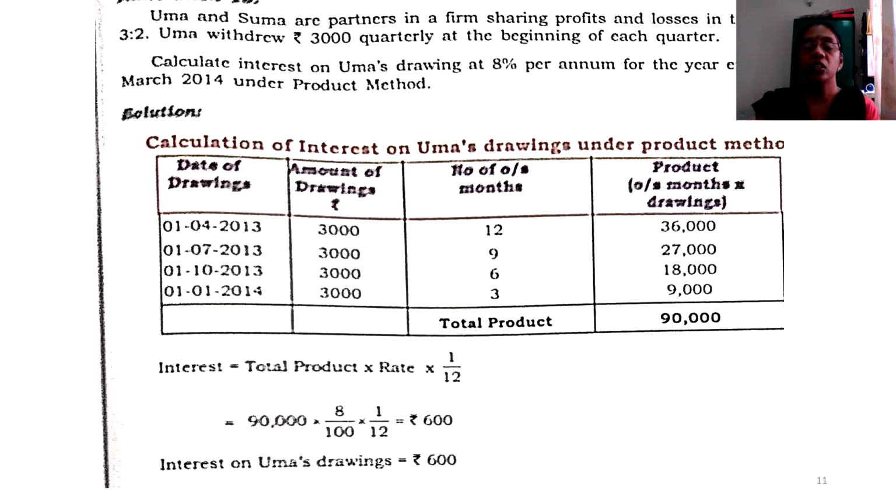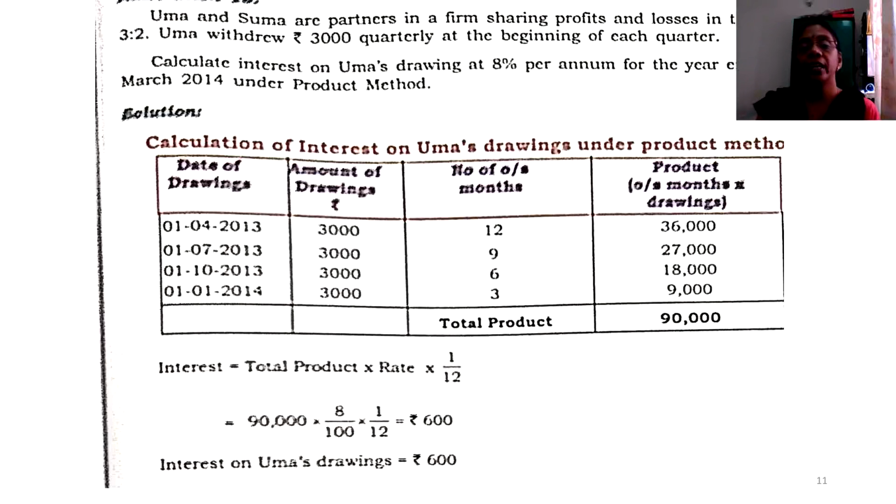So there is a table that needs to be drawn in the solution part. Whenever it is product method, it is always preferable to draw a table. The table will have these stub headings. Date of drawings. Date of drawings is not provided to us. If it is irregular drawings, they would tell you when the partner has withdrawn the money from the business. But being regular withdrawal here, the only information shared to us was that every beginning of each quarter the partner has withdrawn the money. So in such a case, we may have to take the date of withdrawings ourselves based on the information given.